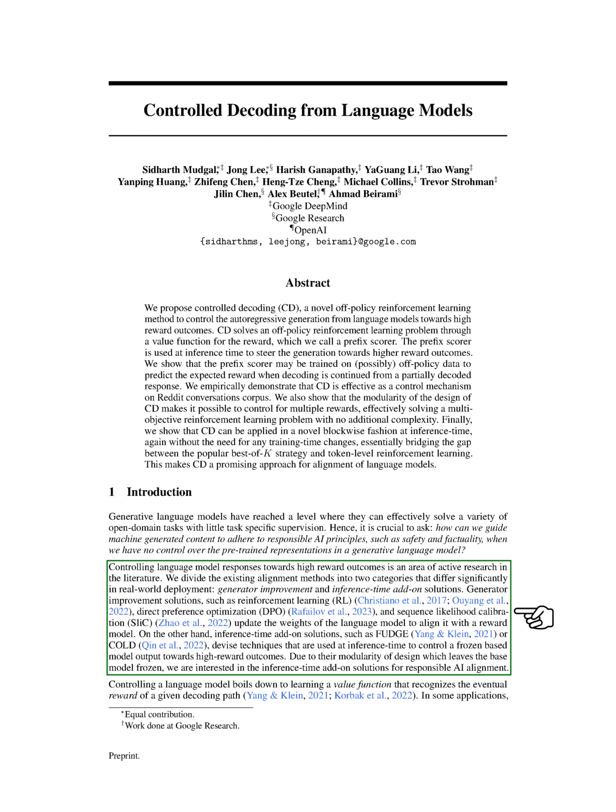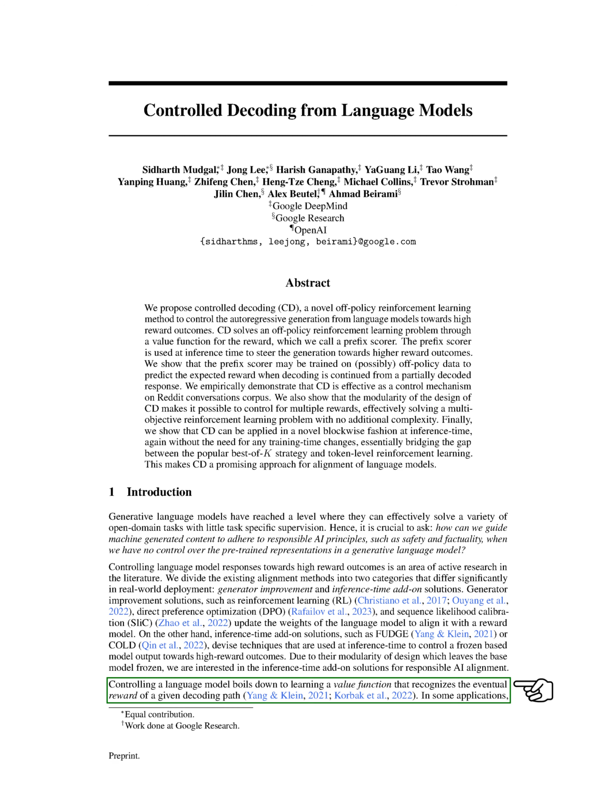The first is to improve the generator itself, using methods like reinforcement learning, direct preference optimization, and sequence likelihood calibration. These methods adjust the model's weights to align it with a reward model. The second approach is to use add-on solutions at the time of inference, like FUDGE or COLD. These techniques control the output of a frozen model to steer it towards high reward outcomes. We're particularly interested in these inference-time add-on solutions because they leave the base model unchanged.